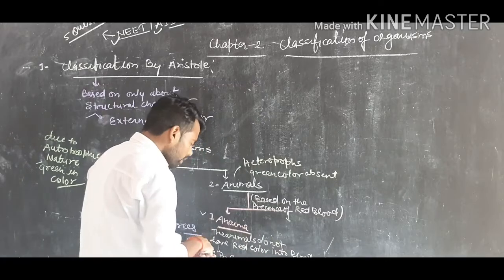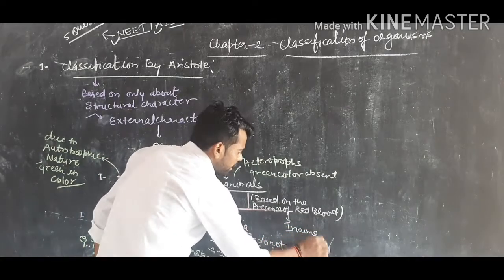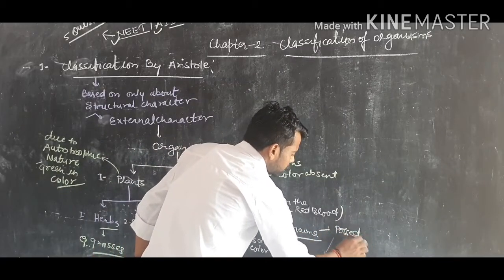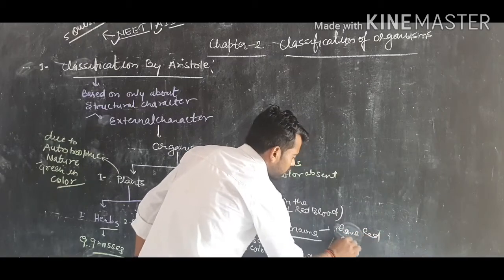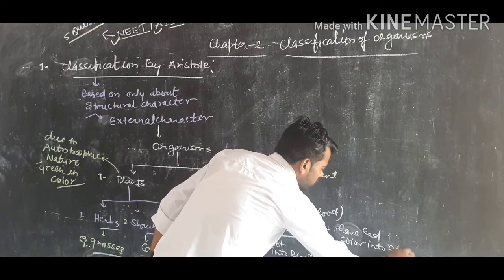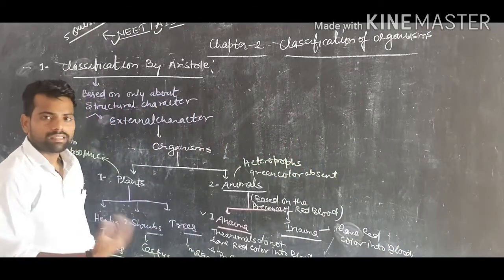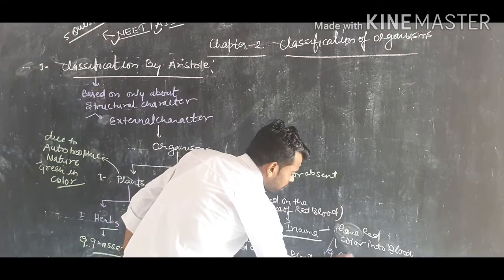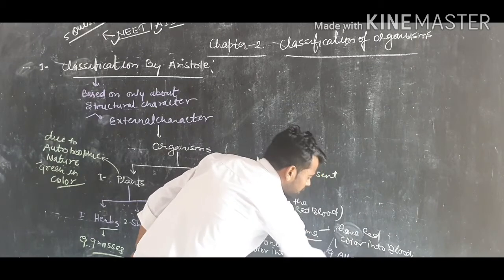group of animals is called Enaima. Enaima means animals possessing red color in their blood. The animals which have red color in their blood are considered into Enaima, meaning all chordates. For example, all chordates are considered into Enaima.